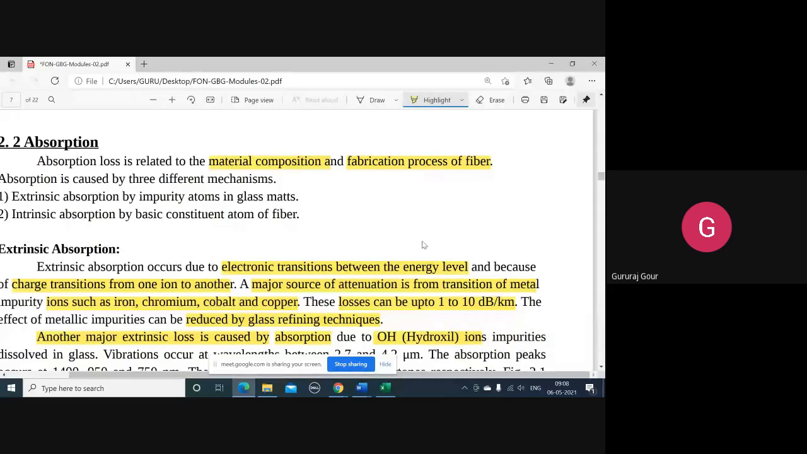So in the last class, we discussed attenuation, that is a decay in the transmitted optical power by the time it reaches the receiver. Two factors are accounted for the attenuation, that we discussed the last class.